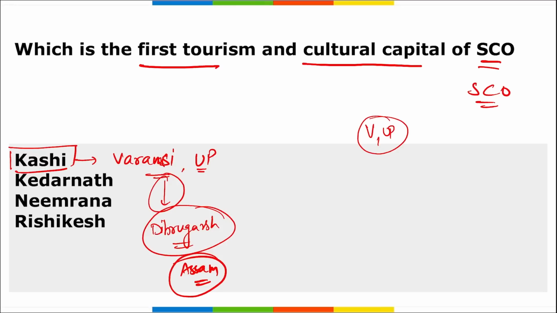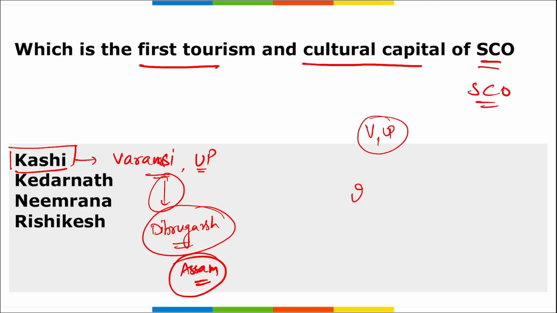This initiative will gather more attention by highlighting Kashi's spiritualism, mysticism, and learning, which is also the birthplace of Indian civilization. The action plan for Year of Tourism Development in the SCO space in 2023 was also adopted at the meeting.